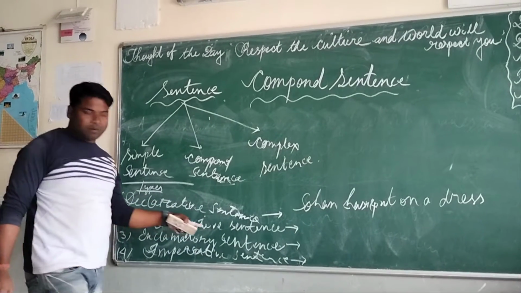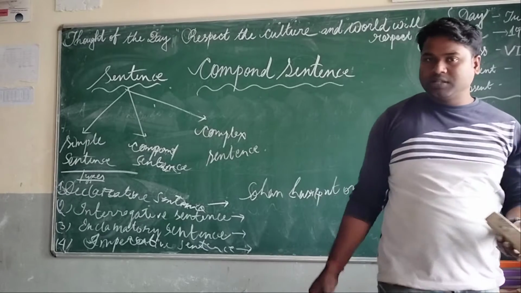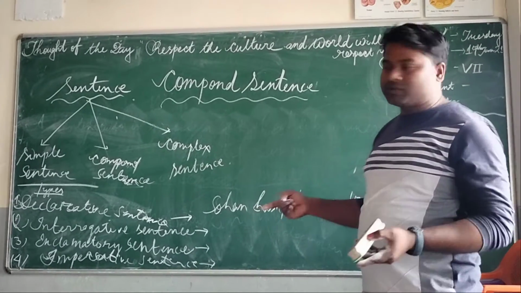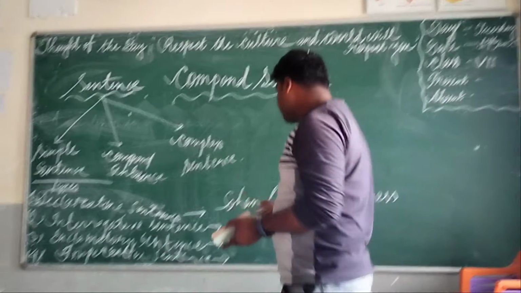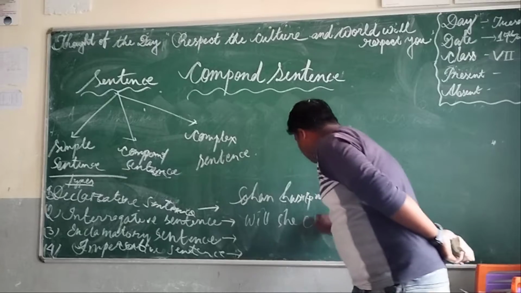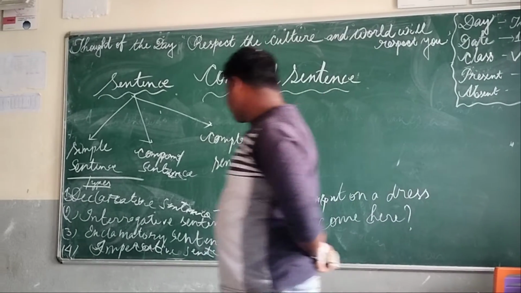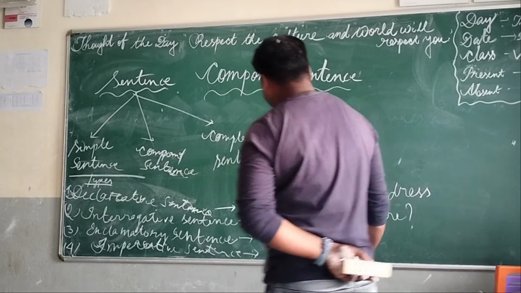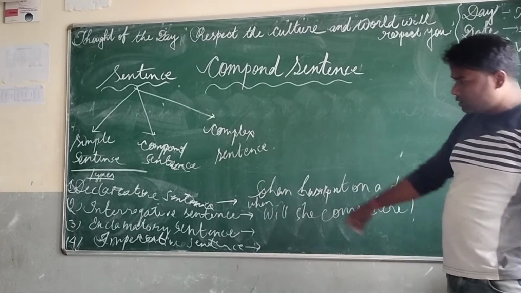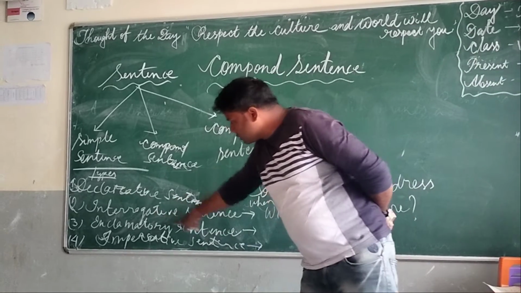And interrogative, you have known, is yes-no interrogative and WH interrogative. Who, what, whose are the WH interrogatives, and the auxiliary verb interrogative is known as yes-no interrogative. So you can write "will we see come here" as an example of an interrogative sentence. Then also you can write "when we see come here" as an example of interrogative.